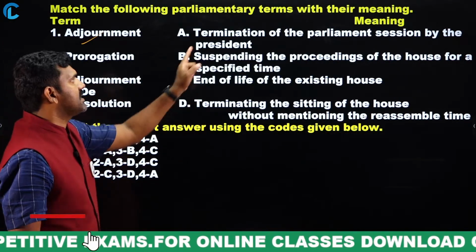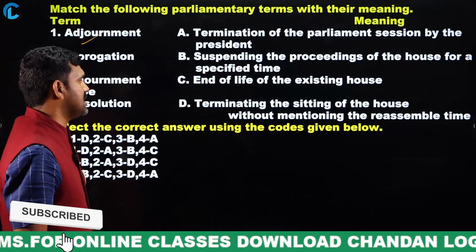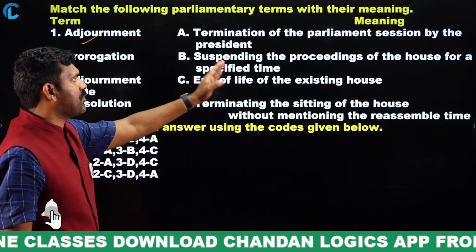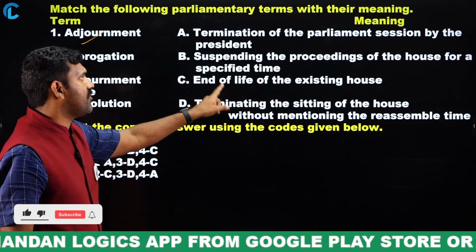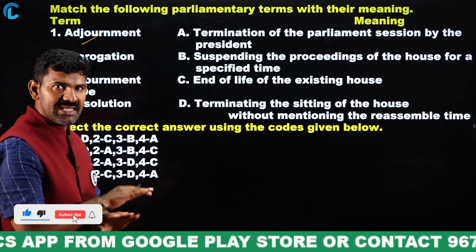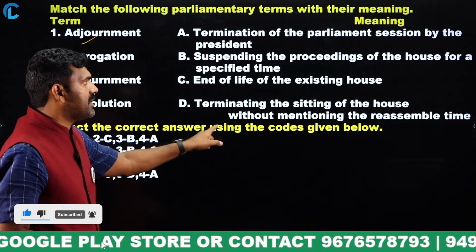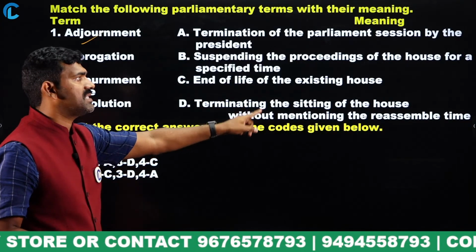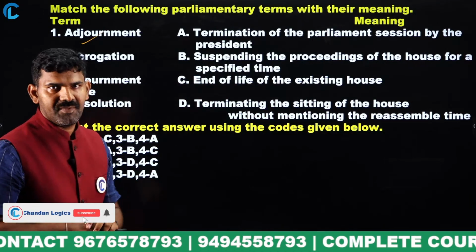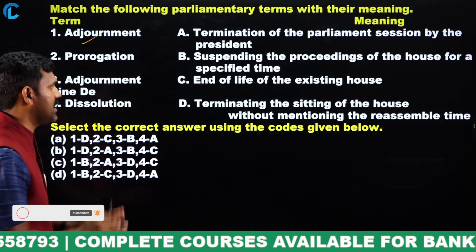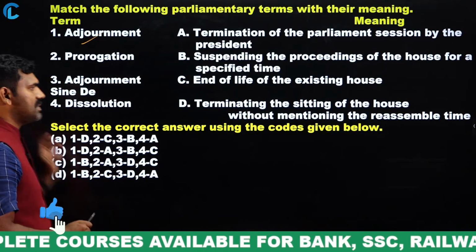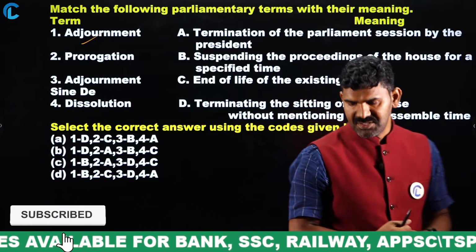Here: termination of the parliament session by the president, suspending the proceedings of the house for a specified time, ending of the life of the existing house, terminating the sitting of the house without mentioning the reassembly time. With the understanding that I gave you for the previous question, you should be in a position to answer this question. So, which of them is the right answer? Check in the options.